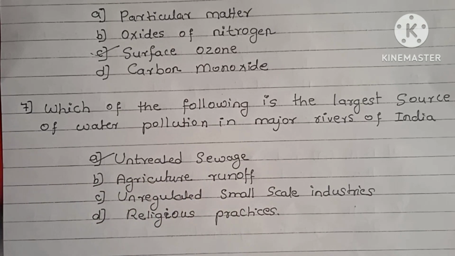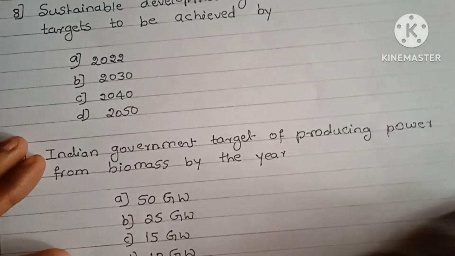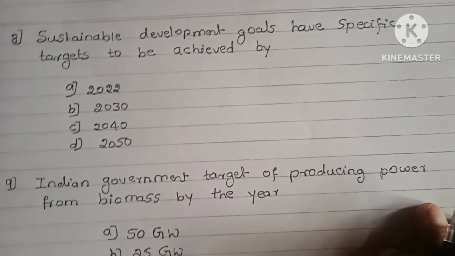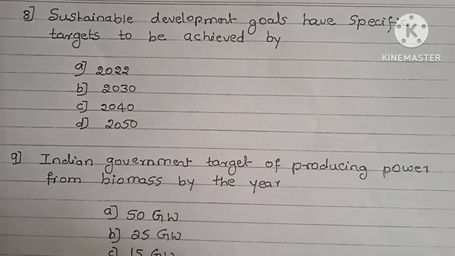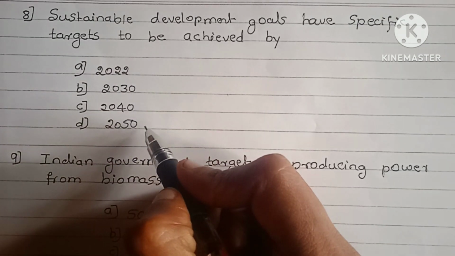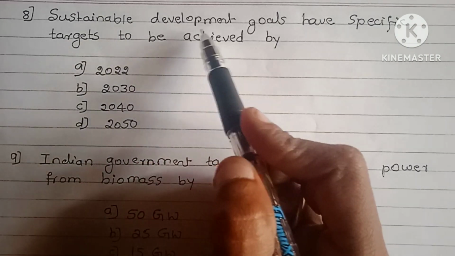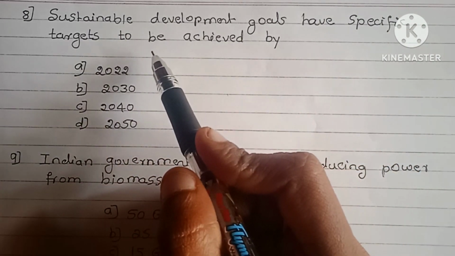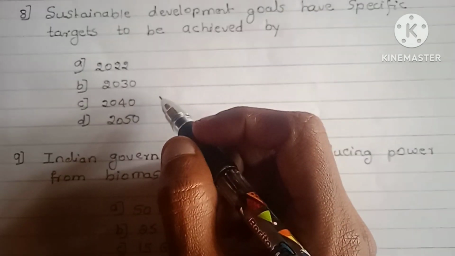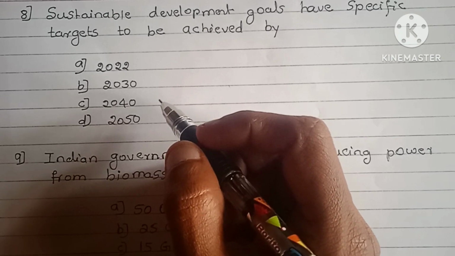Next, eighth question. Sustainable development goals have specific targets to be achieved by 2022, 2030, 2040, 2050. Sustainable development goals have a specific target to be achieved in the year 2030. So the right answer is 2030.